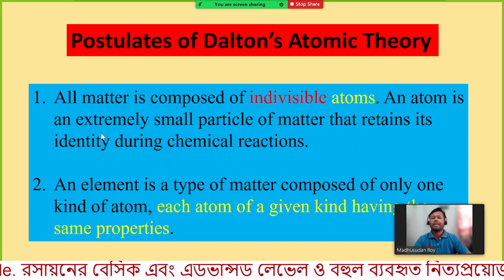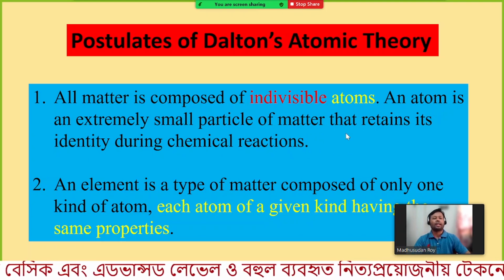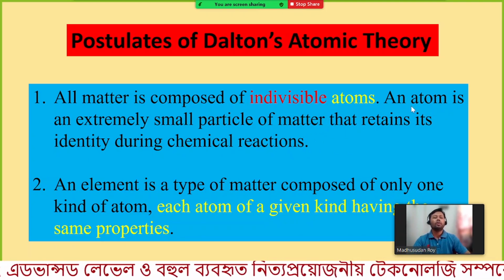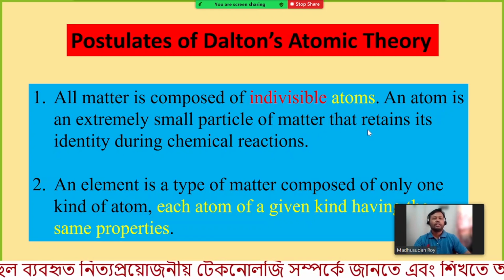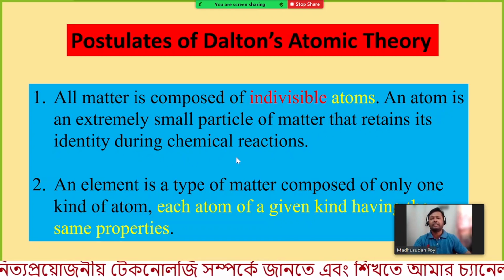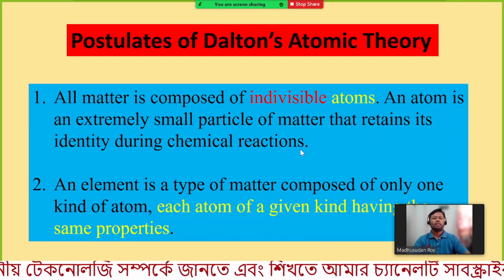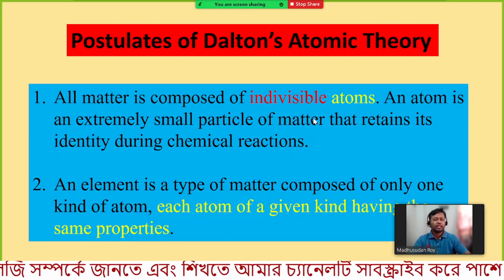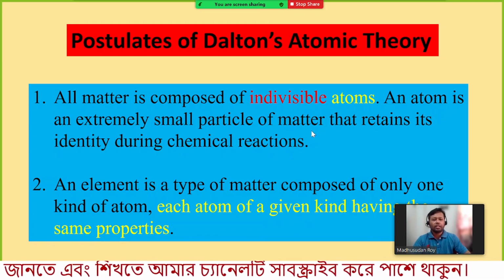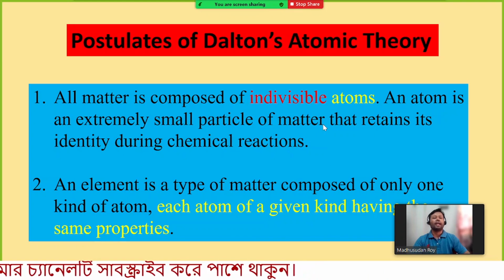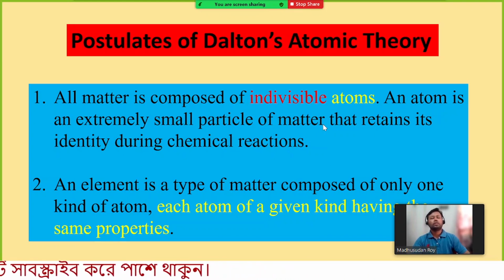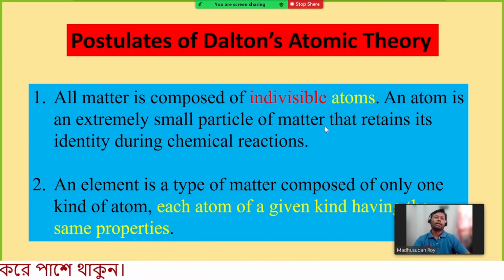An atom is an extremely small particle of matter. Actually, today we know an atom is an extremely small particle of an element that retains its identity during chemical reactions. That is fine. He has considered it should be an element, but actually he mentioned matter. Matter means it can be an element or a compound that retains its identity during chemical reactions.